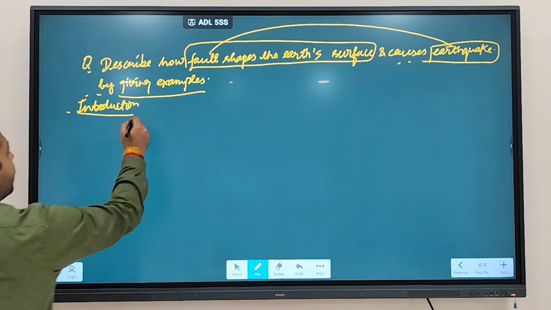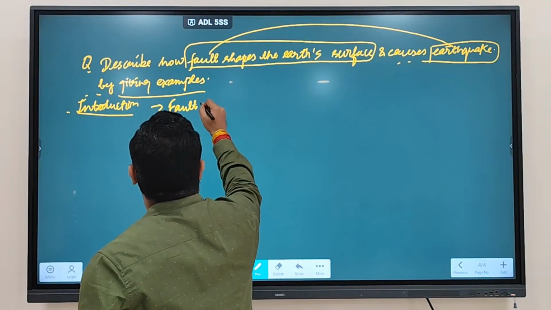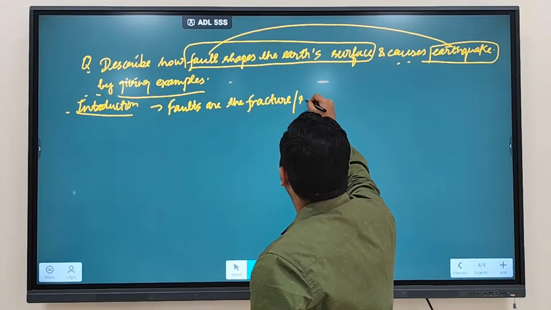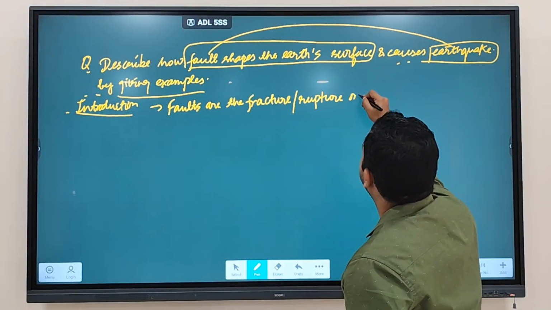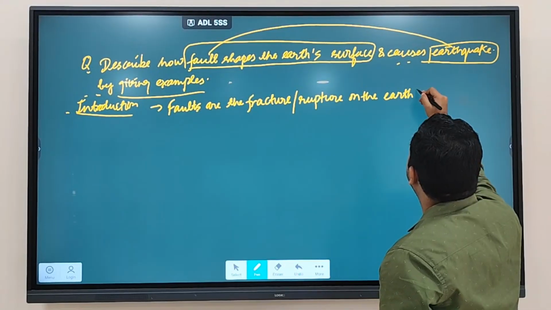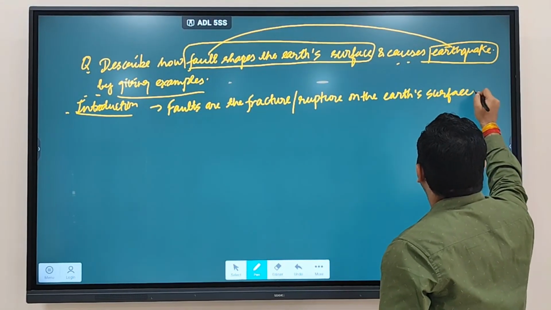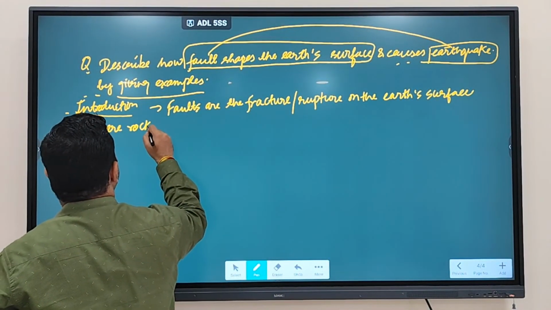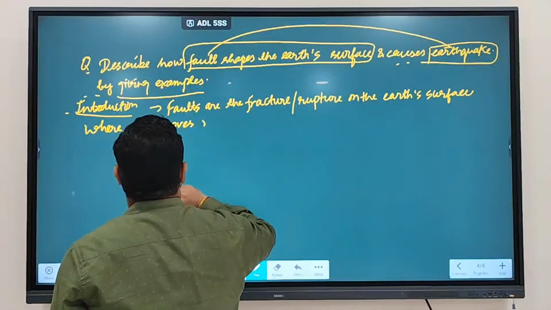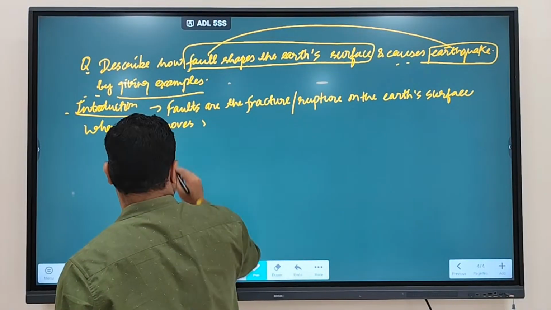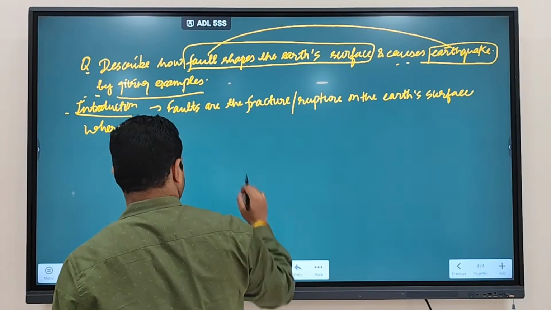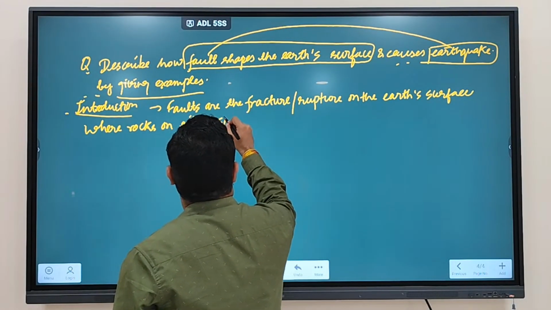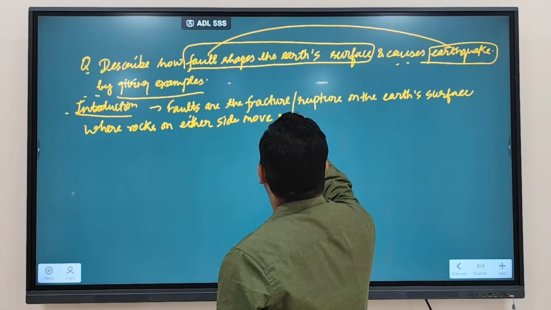So in the introduction, talk about faults are the fracture or rupture on the Earth's surface where rocks on either side move relative to each other.